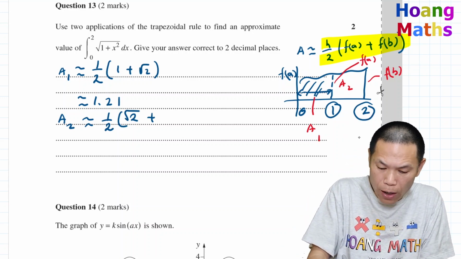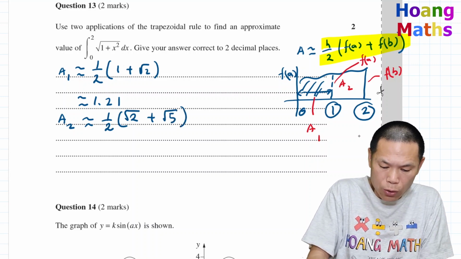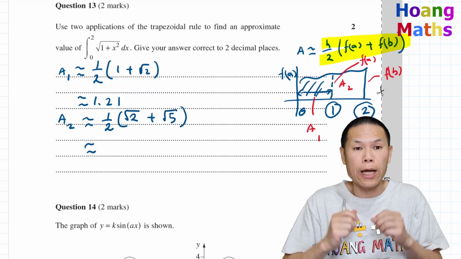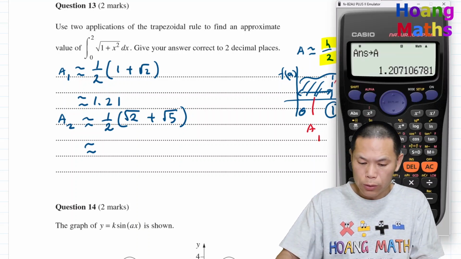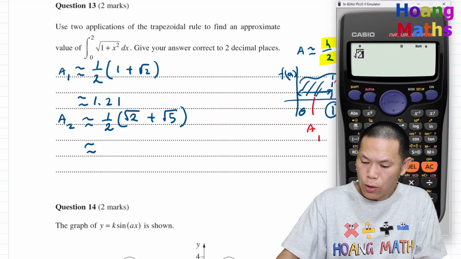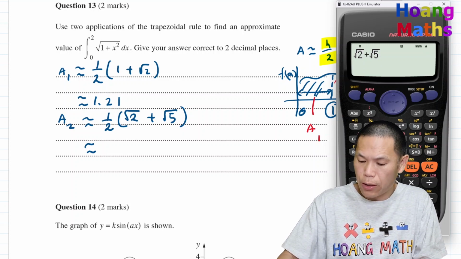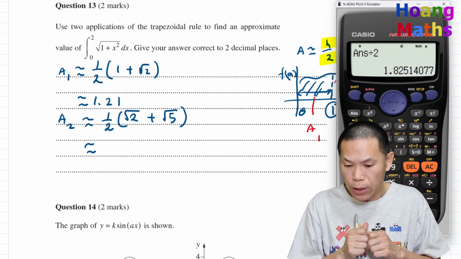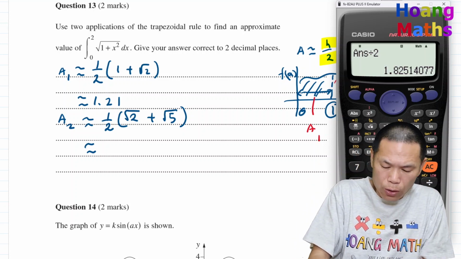So square root of 5. And close brackets. So what I do now, I just put that on a calculator. So I just go square root of 2 and we add square root of 5, equals, divide by 2. Okay, that's all. 1.83, that's what we do.